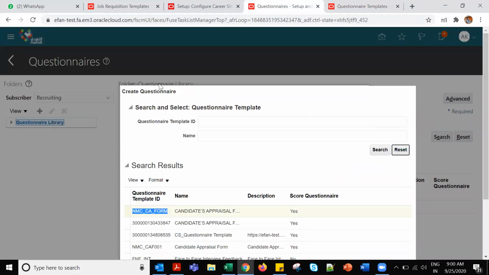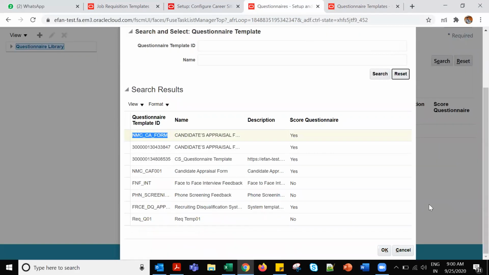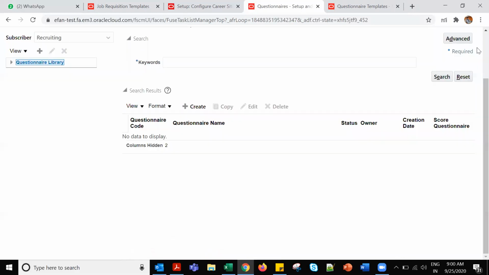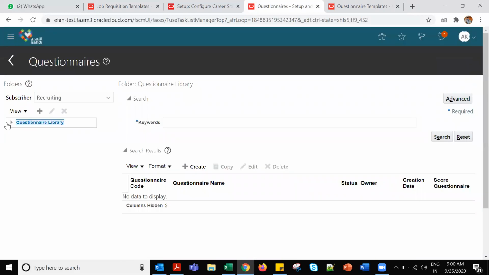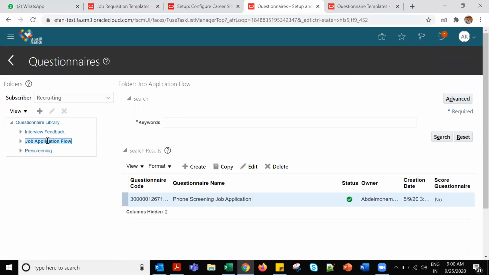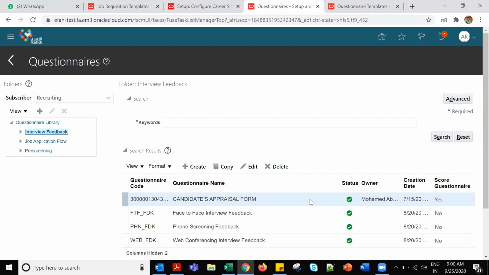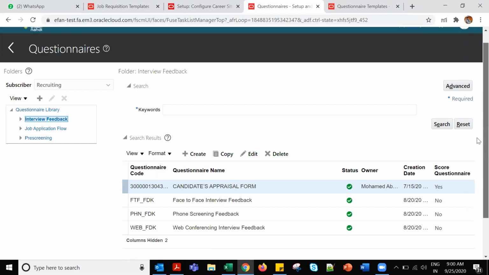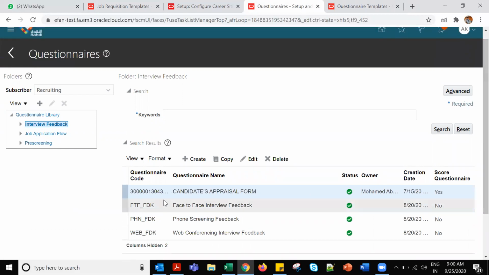Just a moment, let me close this. Is it because I selected this one? Pre-screening. Java application flow. Interview feedback, face-to-face interview feedback. Okay, the face-to-face interview feedback questionnaire name is there.